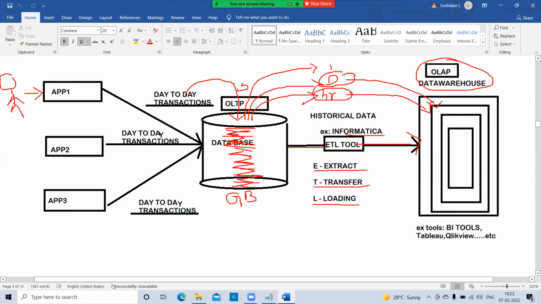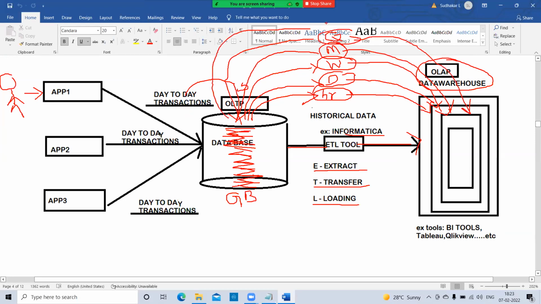monthly, or otherwise weekly. Some companies, as per their business, will transfer the data from OLTP to OLAP monthly. Later, they can transfer quarterly, and they can transfer half-yearly.